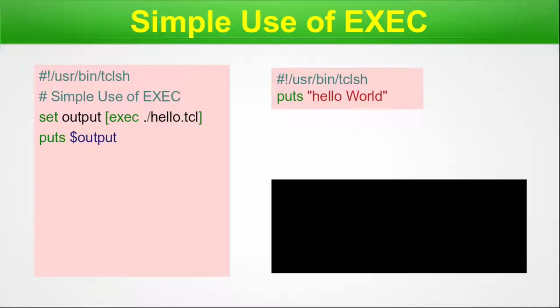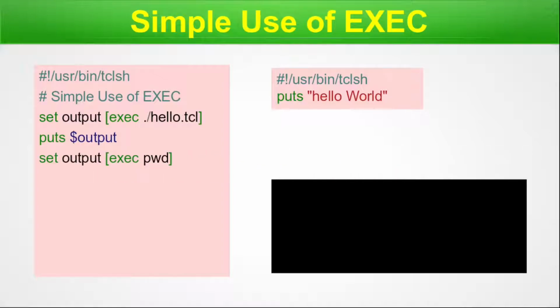Puts output, so it prints whatever output we have received in the output variable. Now when we have the rectangular bracket, it executes the exec or whatever Tickle commands are within. Here we are executing the exec. After that execution, whatever the result, that will be stored in the output variable and then we print the output. This is the way we are going to test the exec for the subsequent lines also.